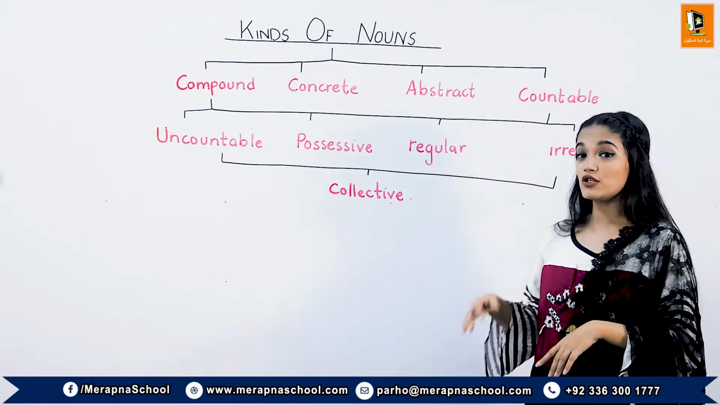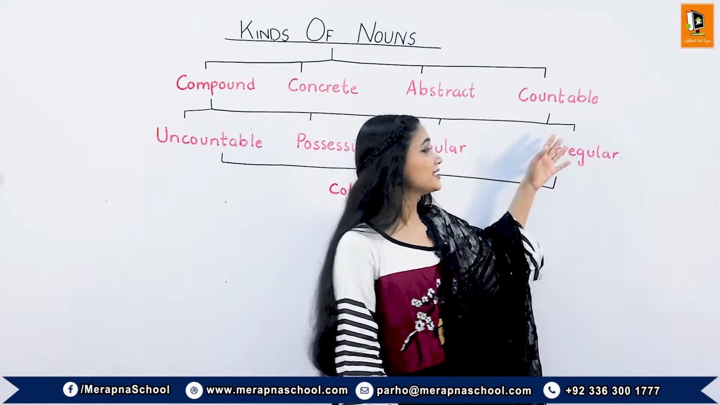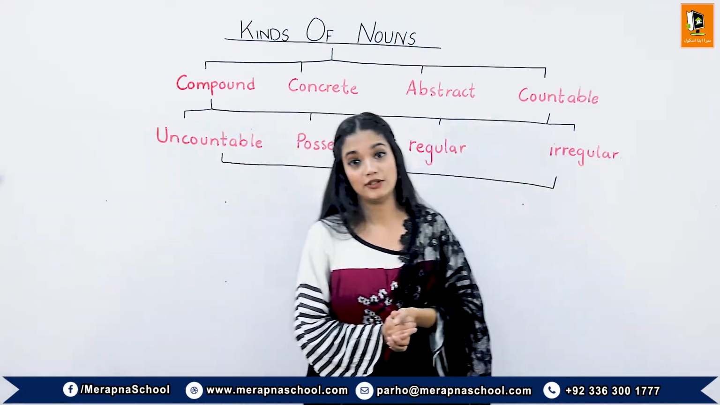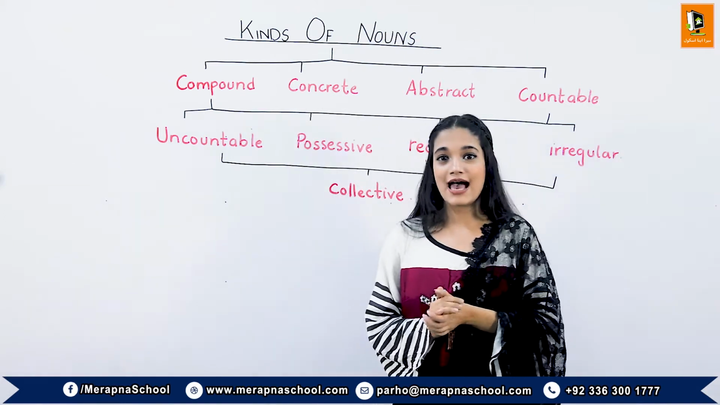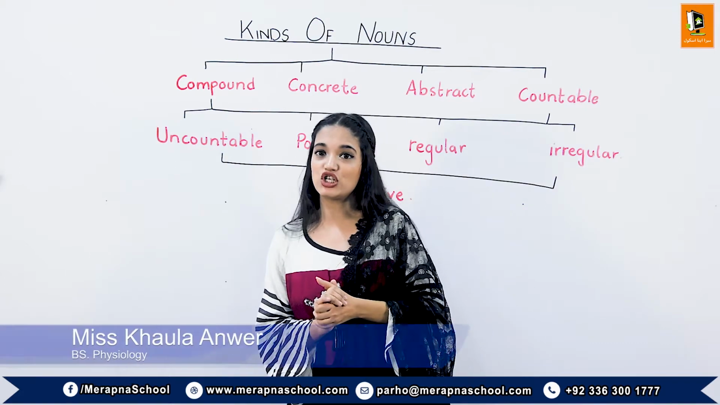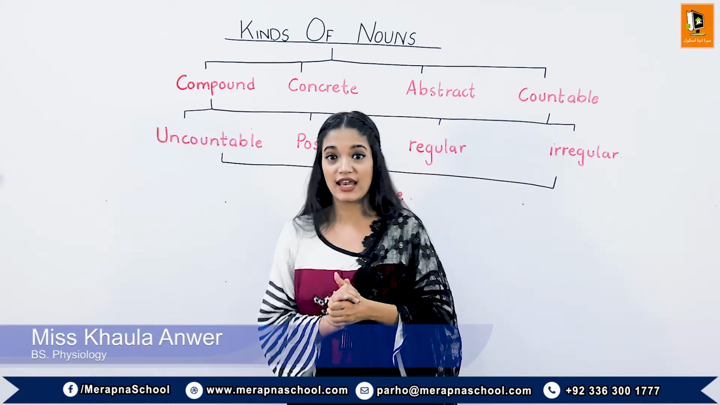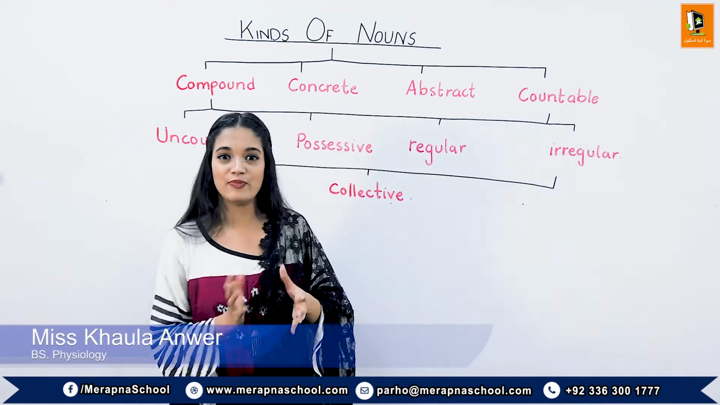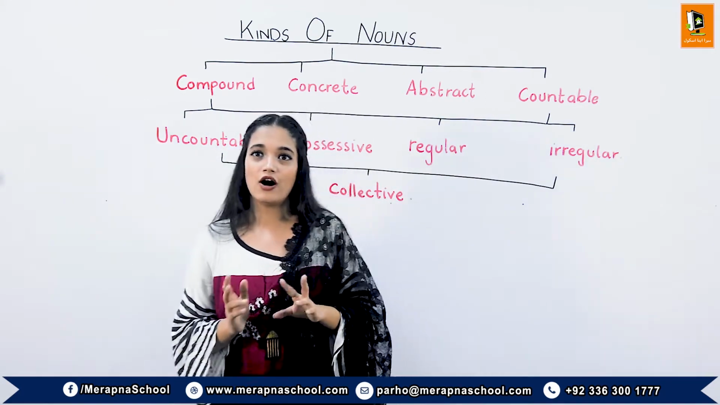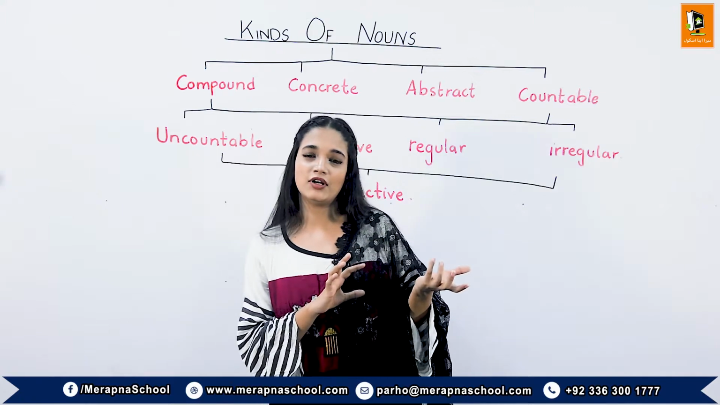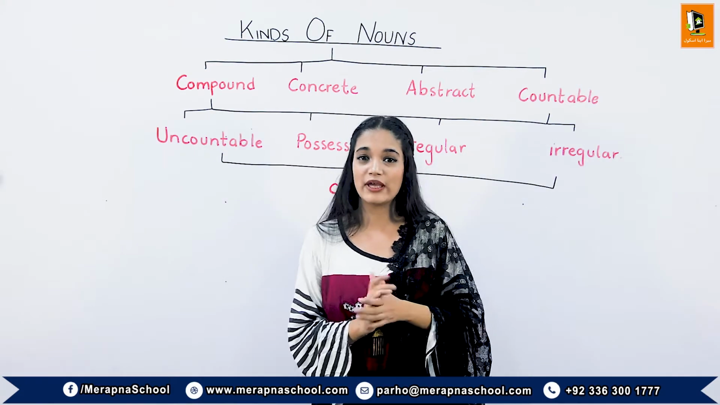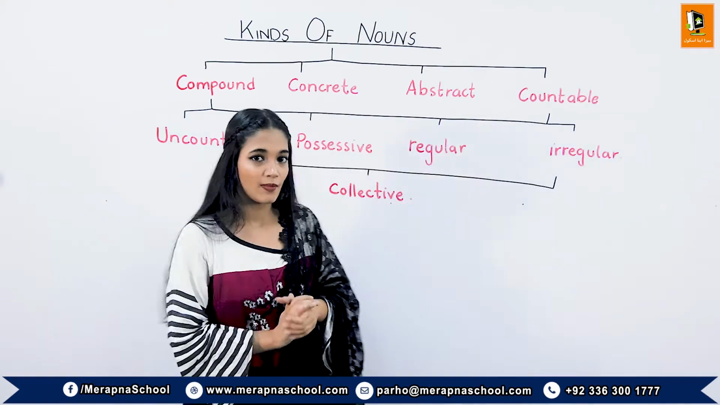Now we will move on to the next kind of noun, the countable noun. Most of the nouns are countable. We can add numbers before them to count them. If we mention fridge, bulb, lamp, we can add numbers before them like two lamps or three glasses. So these are countable nouns. We can count them easily.